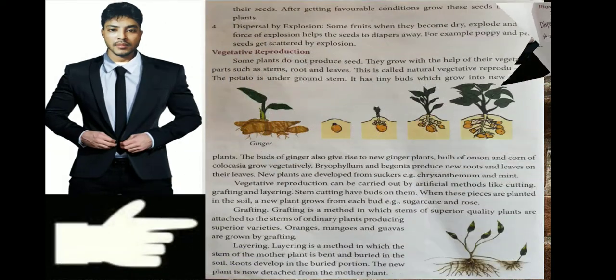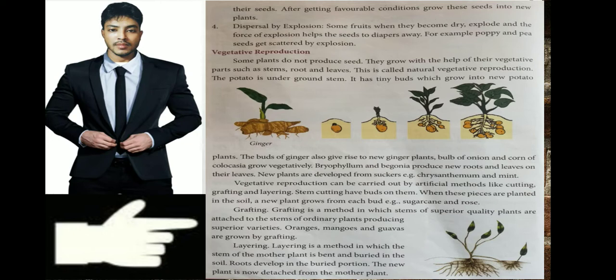And on the next page we'll learn about some methods, some techniques, for how you can grow plants. Sometimes you don't need seeds to grow plants. I am also from a village, my original home, and you are all living in villages. So we have seen farming very closely with our own eyes, and we have seen how potatoes and ginger are grown.